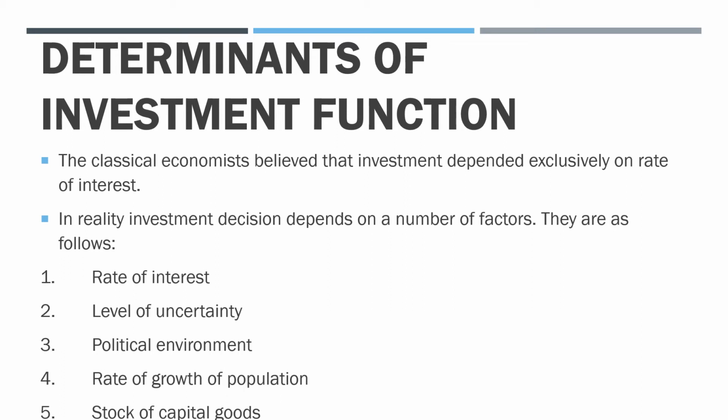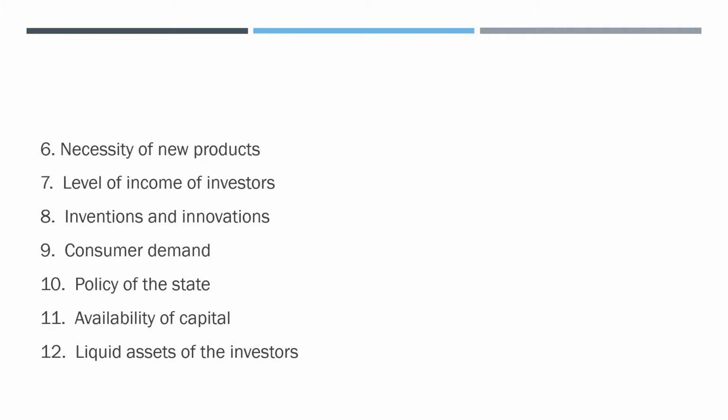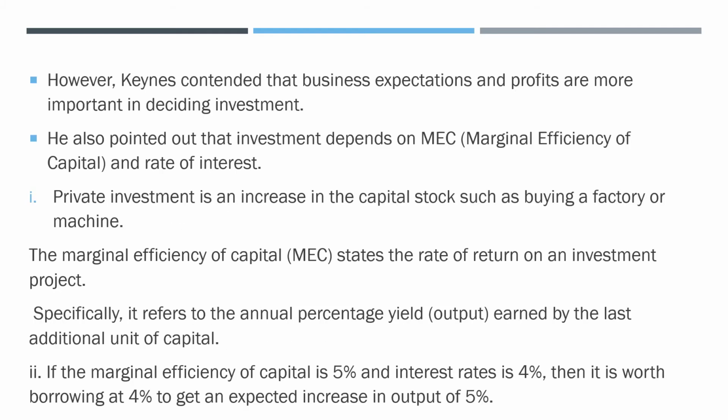These include the rate of interest, level of uncertainty, political environment, rate of growth of population, stock of capital goods, and so on. So rate of interest is not the only factor that influences your investment decision. There are other factors as well, like necessity of new products, level of your income, inventions, innovations, consumer demand, policy of the state, availability of capital, liquid assets of the investors, etc.